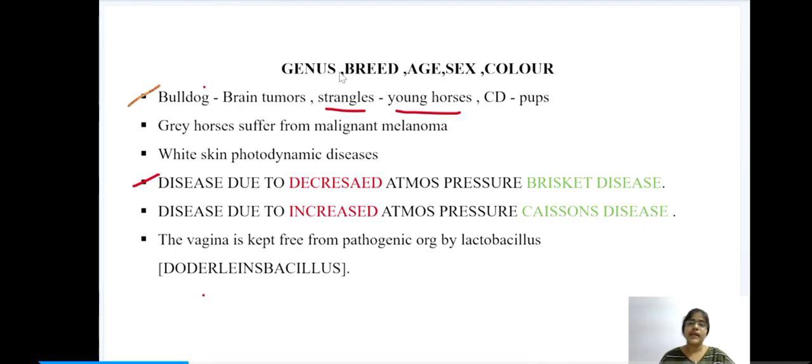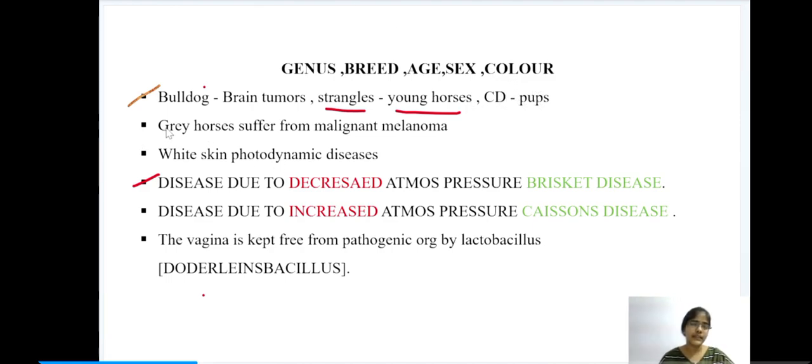So here we have some of the other predisposing factors. Those are genus, breed, age, sex and color. Under this we have bulldog. In bulldogs the brain tumors are very common, and in strangles, the strangles disease, it affects mostly the young horses, and here the pups are more susceptible to canine distemper infection.